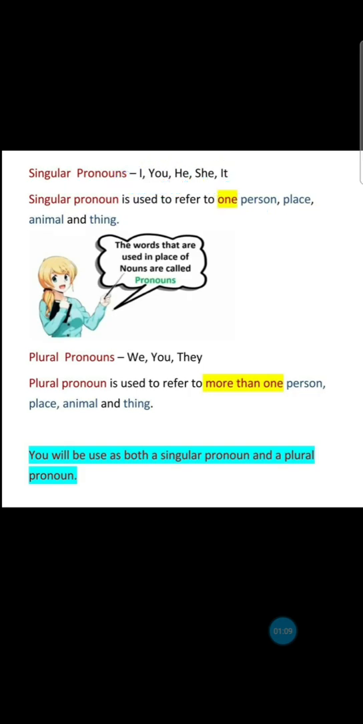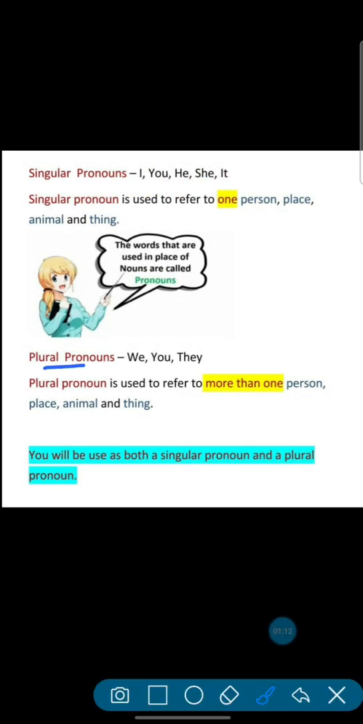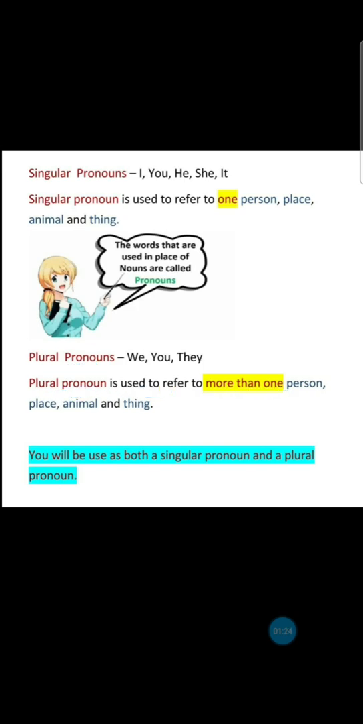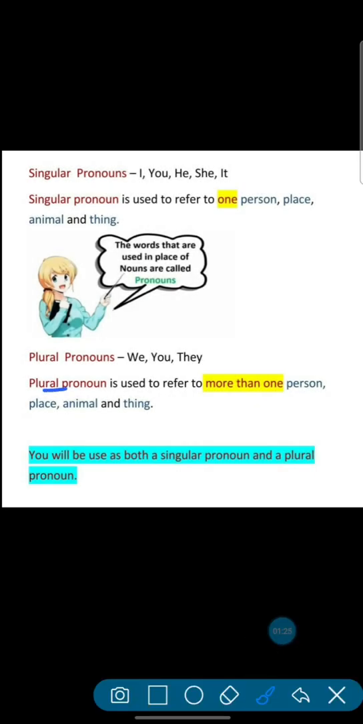Okay? And today we will learn about plural pronouns. Listen. A plural pronoun is used to refer to more than one. More than one means 2, 3, 4. A plural pronoun is used to refer to more than one person, place, animal and thing. Okay, students? Plural pronouns are we, you, they.